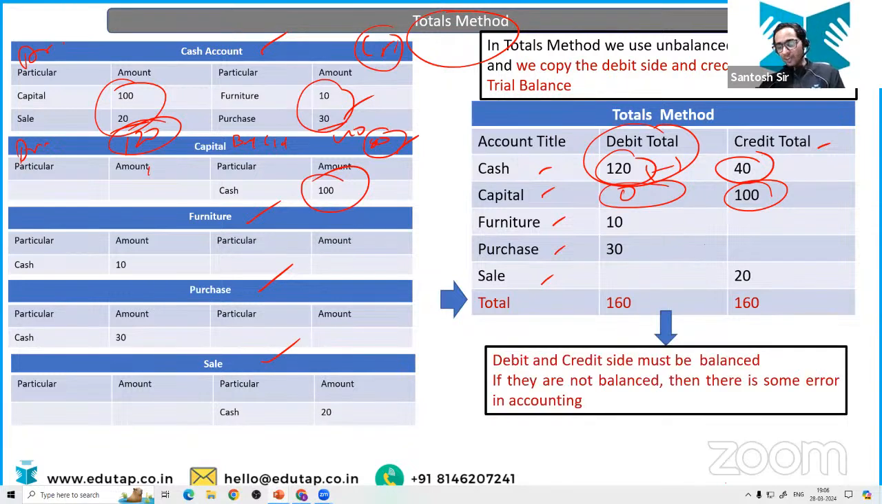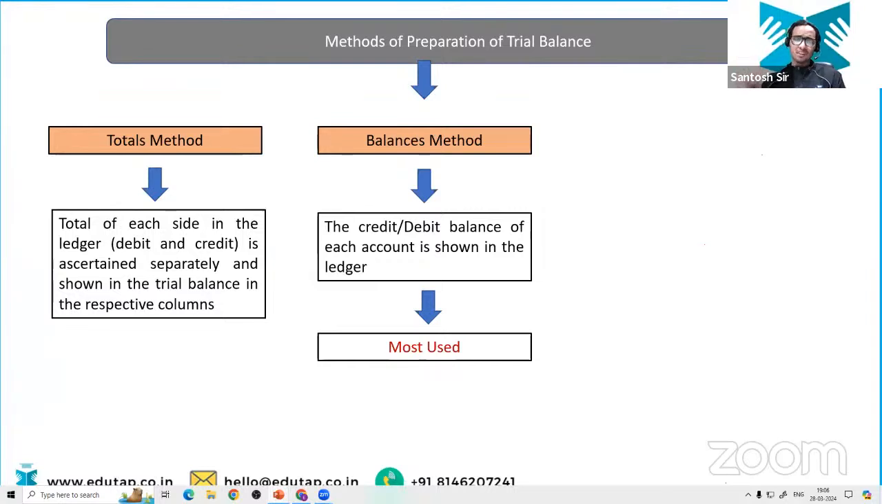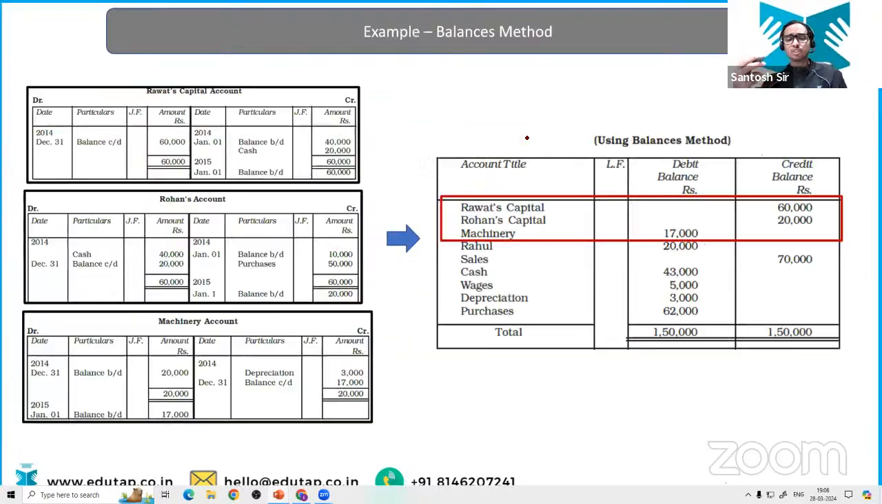ठीक है? So again, this must be balanced, and if they are not balanced, that means there is some error in the accounts, whether it is in the preparation of journal entries, whether it might be while posting the journal entries to the ledger account, it might be anything, right? But there is some error if they are not matching. Okay, now I have told you that the balance method is the most used method, right? Now let's take a practical question of this.